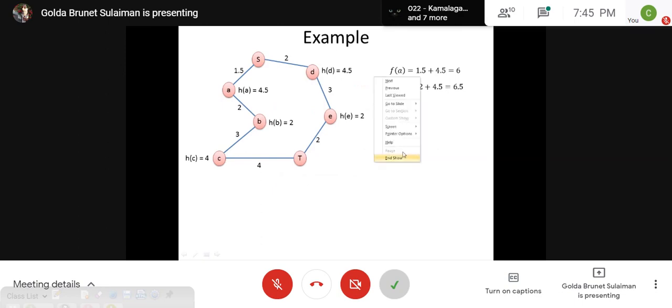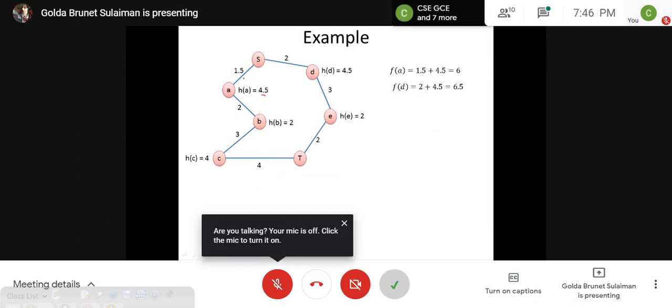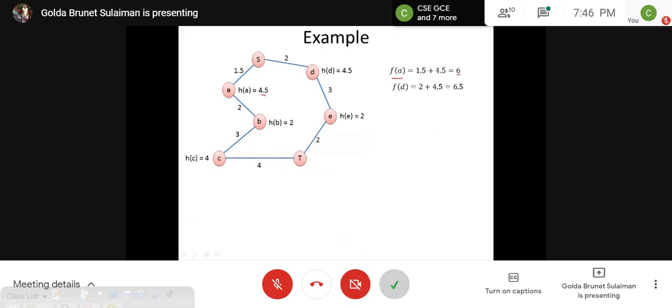Now how do we start? We start by inserting the neighbors of S, which is the start state. How do we compute this one? It is 1.5 plus 4.5, so that is the f of A, and this is going to be the priority of A. The other neighbor of S is D, so it is 2 plus 4.5, which is 6.5.